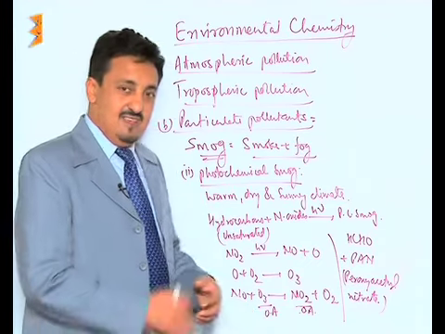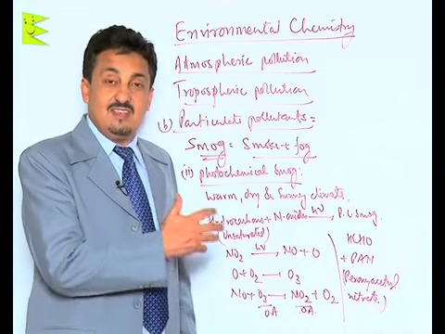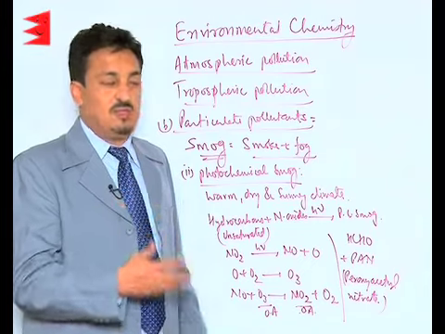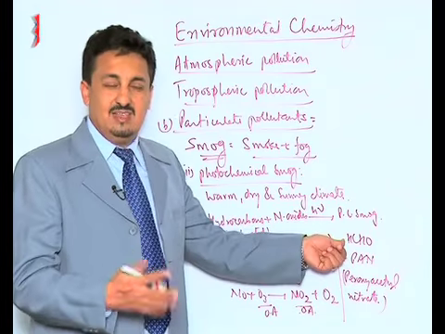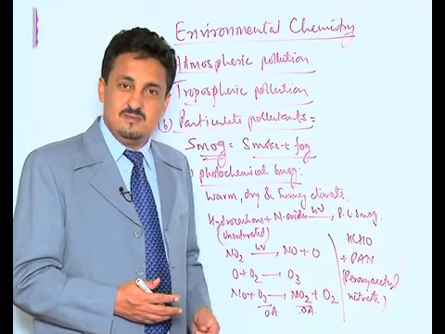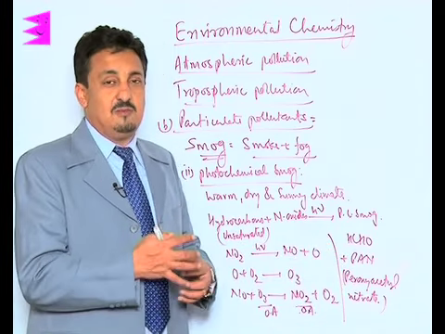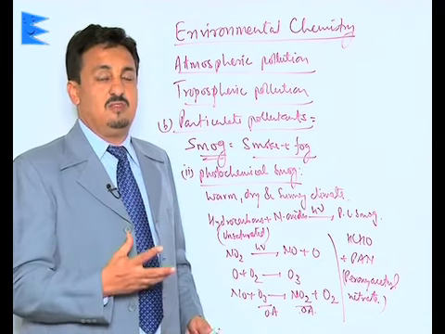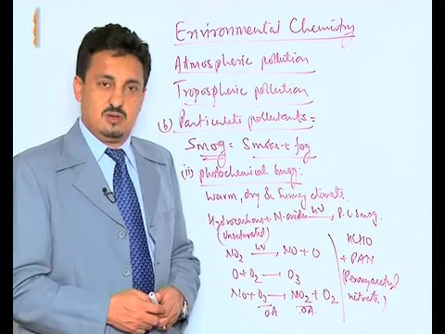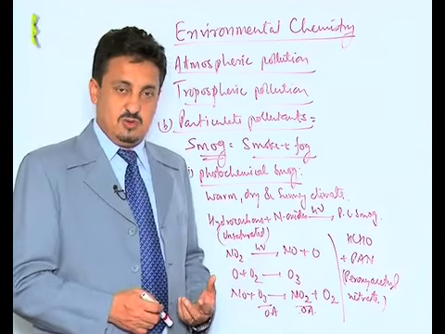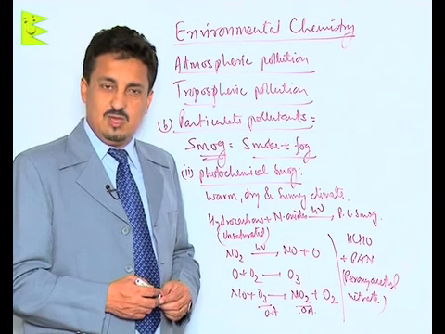Now these oxidizing agents combine with these unsaturated hydrocarbons and result in the formation of many harmful chemicals like formaldehyde, acrolein and PAN. PAN is peroxyacetyl nitrate. Once such chemical substances are produced in the air, they are the ones which cause what? Photochemical smog. This is the formation of photochemical smog. Now let us see the harmful effects of photochemical smog.